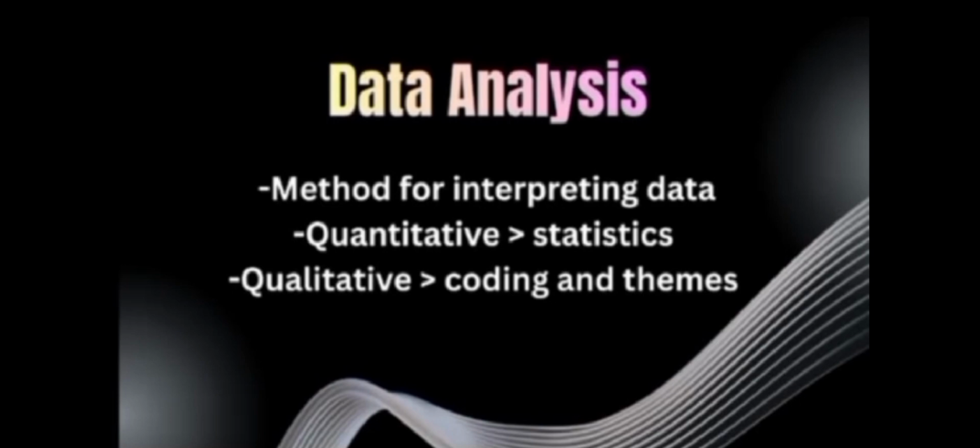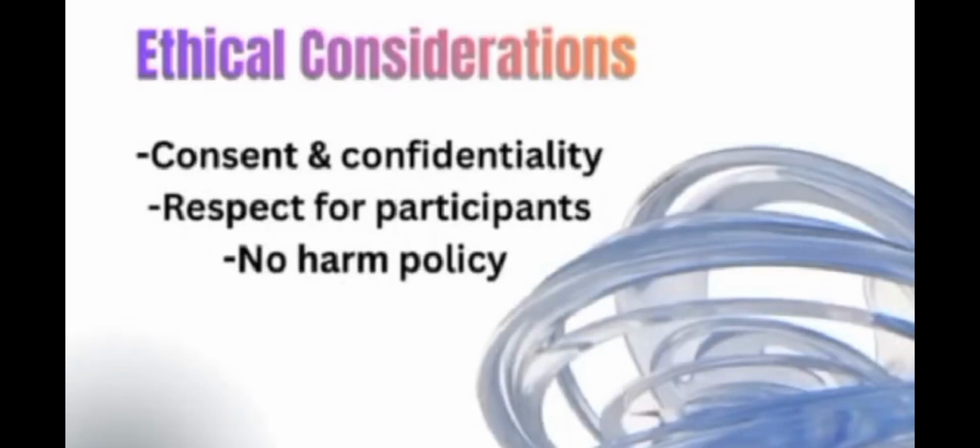Qualitative coding and themes. It is the analysis of non-numerical data by organizing information into codes and identifying recurring patterns or themes.